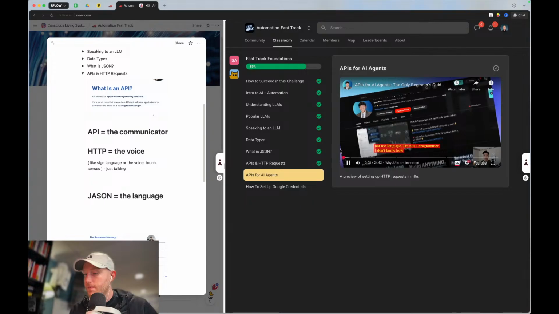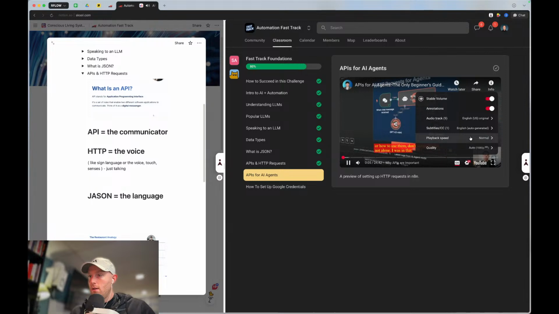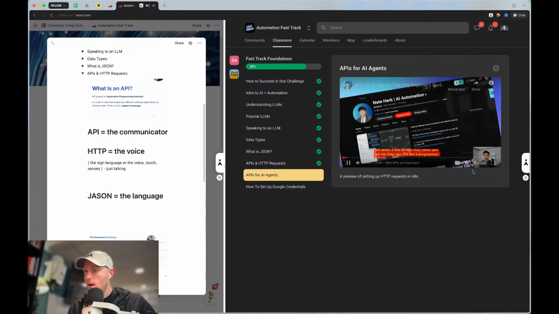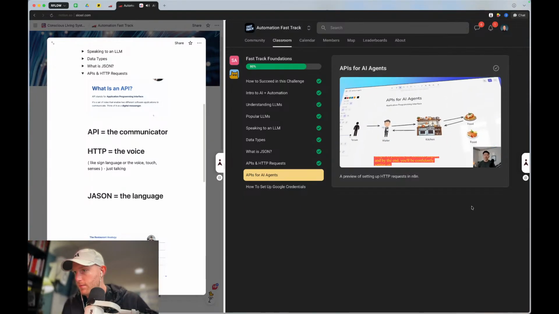If you're building AI agents but you don't really understand what an API is or how to use them, don't worry, you're not alone. I was in that exact same spot not too long ago. I'm not a programmer, I don't know how to code, but I've been teaching tens of thousands of people how to build real AI systems, and what changed the game for me was when I understood how to use APIs. So in this video, I'm going to break it down as simple as possible, no technical jargon, and by the end, you'll be confidently setting up API calls within your own agentic workflows.